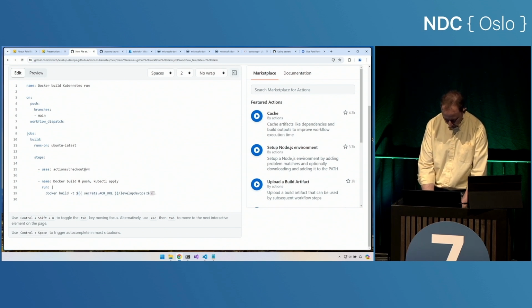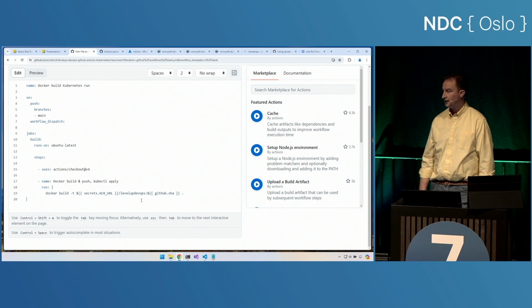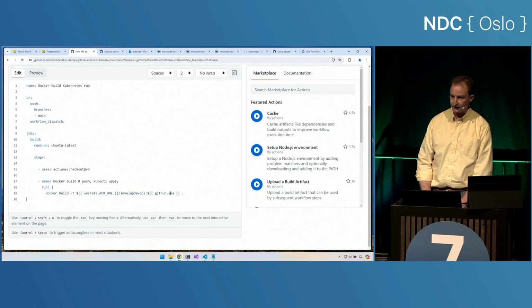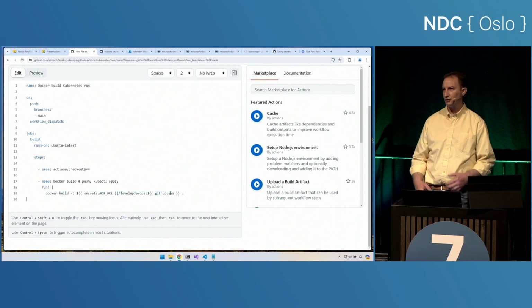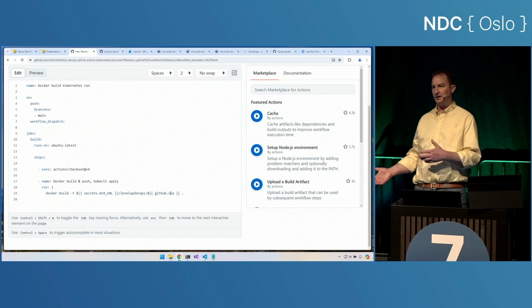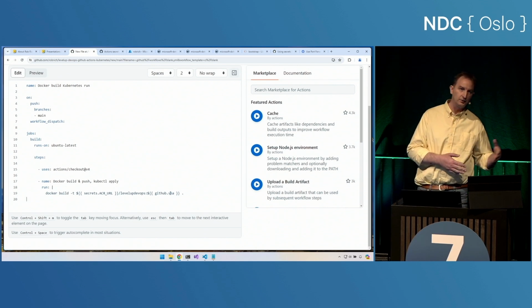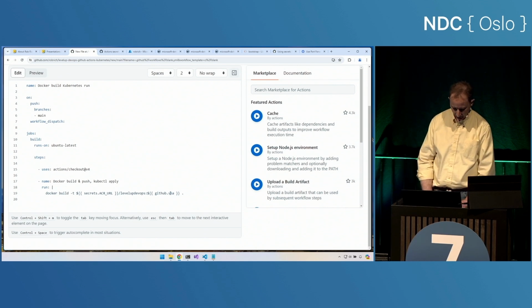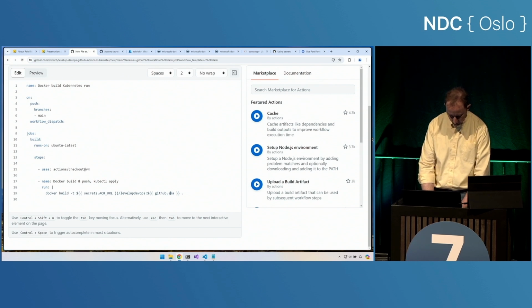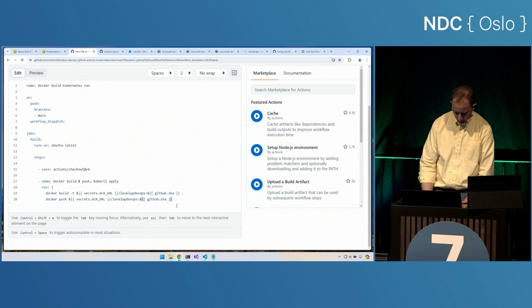And here I'm going to tag it with github.sha, my Git hash. Now I could use any version, I could use the build number, but what I like about the GitHub SHA is it's going to be unique for this source code, and that will just create a natural mapping of if this is the image running in production, I can get back to the source code that created it. Cool. So we've got that Docker build. Let's say Docker push this image into our container registry of choice. And that will push it.